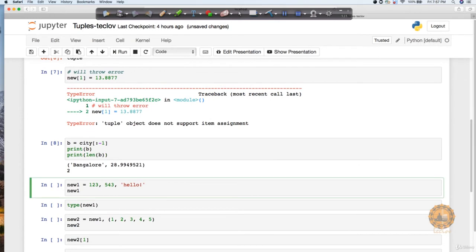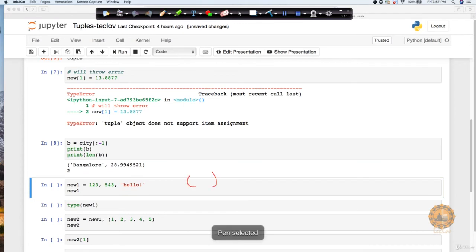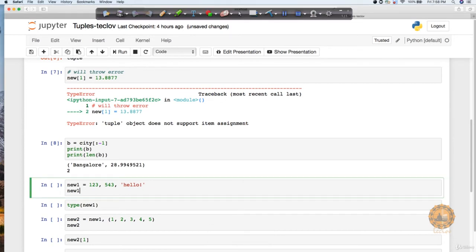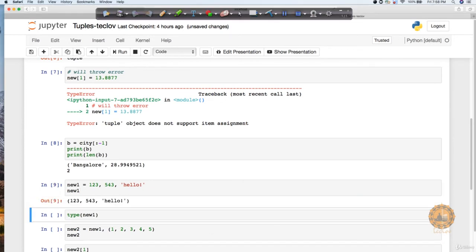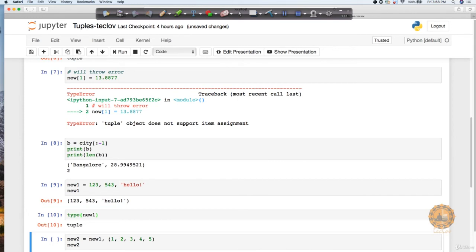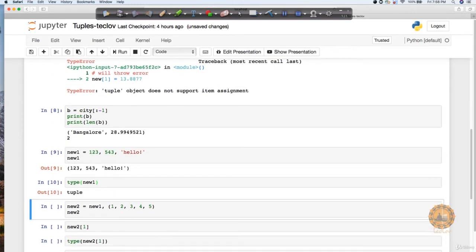There is also one more interesting way of creating a tuple. It's not mandatory that you create a tuple with this bracket only. You can notice here I'm not giving any bracket, and still it returns a tuple type. Let's execute it to see this impact. If I come here and execute this, you can notice that it's saying 123, 543 and hello. And here if I do a type of new one, it is going to be a tuple.